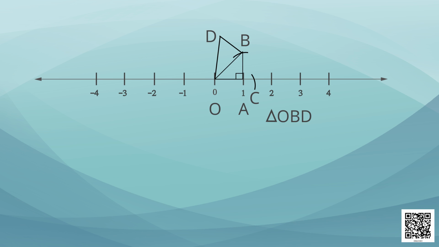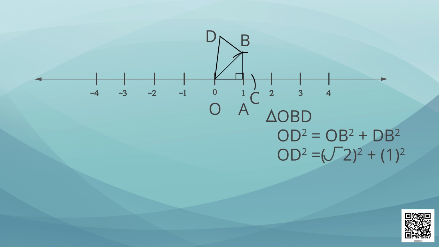We will also see that OD square will be equal to OB square plus DB square. Thus, OD square equals OB square, which is under root 2 square, plus DB square, that is 1 square. So, OD square equals 2 plus 1. Thus, OD square equals 3 or OD equals under root 3. Thus, we may conclude that the length of OD is under root 3.